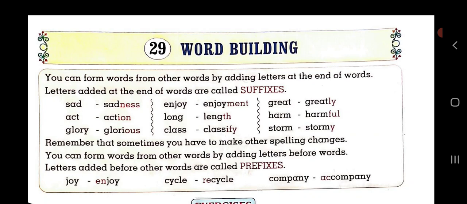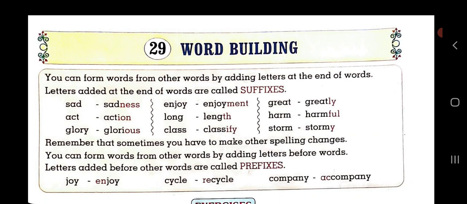Then glory. If we add ious to the word, then it means full of. The noun becomes an adjective. Class. We add ify suffix to it, classify. When we are adding ify to the noun, then it becomes a verb. Classify is a verb. Storm. If we add y, then the noun storm becomes the adjective stormy.